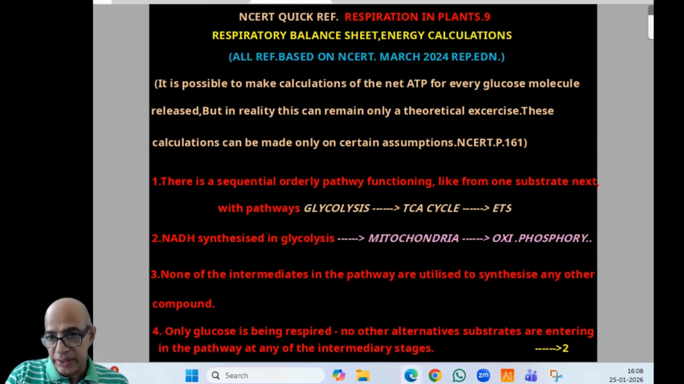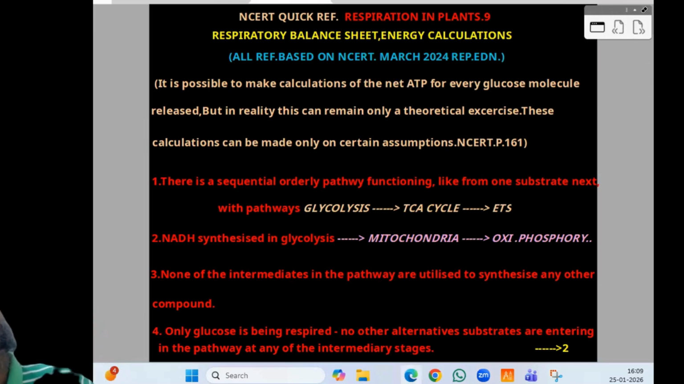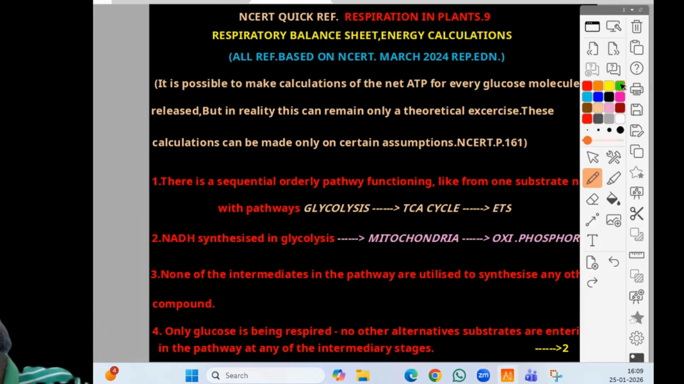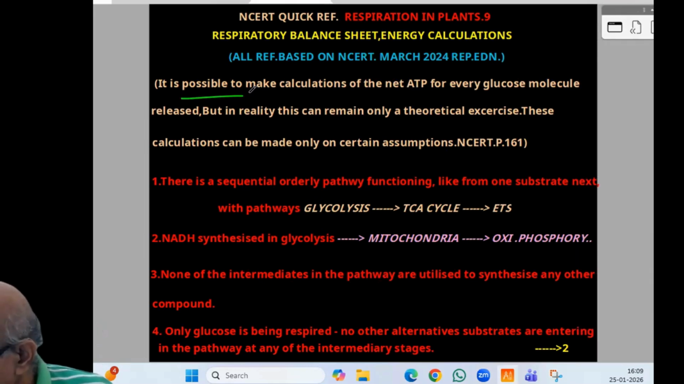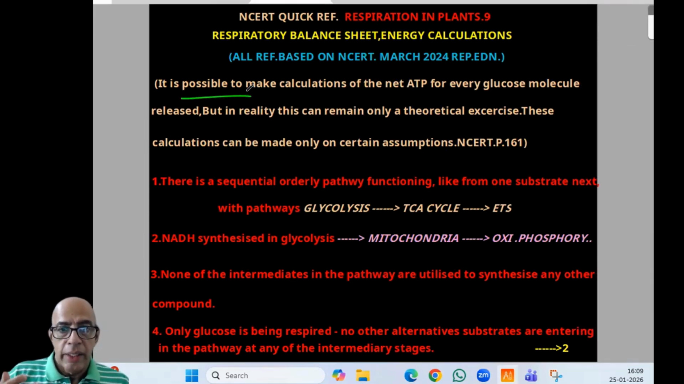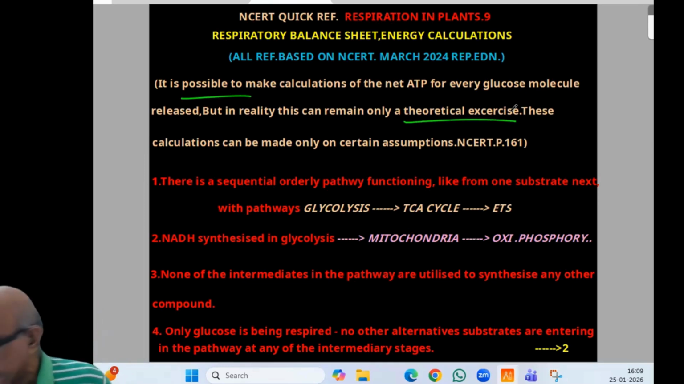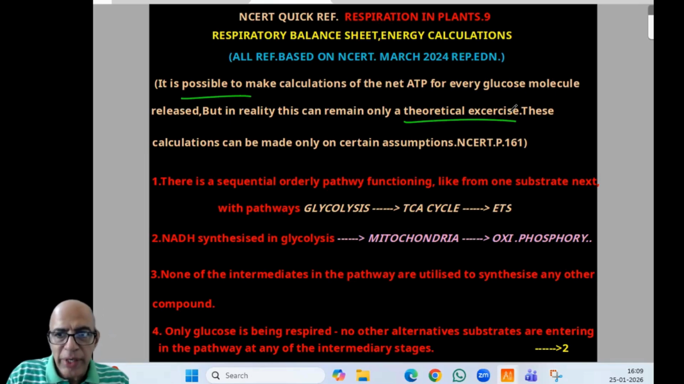See, the assumptions start with this: it is possible to make calculations of the net ATP gain for every glucose molecule respired. That is what NCERT says. But in reality, this can remain only a theoretical exercise. These lines can be made into a NEET type question, a theory question like fill in the blank. These calculations can be made only on certain assumptions.